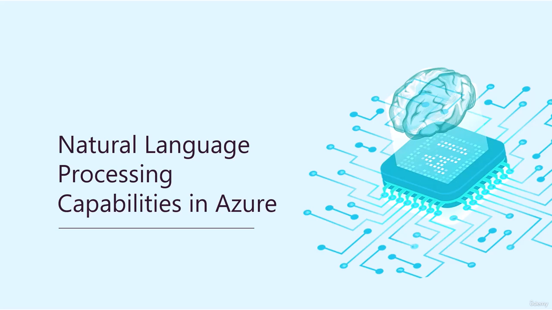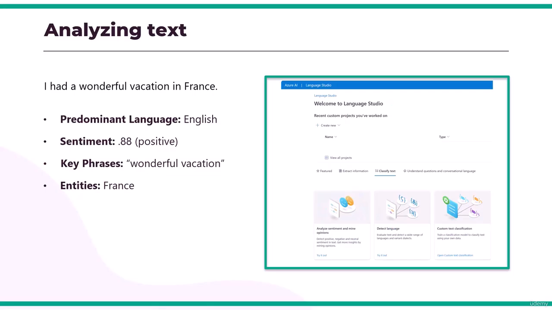Next, we are going to talk about natural language processing capabilities which are available in Azure. Azure AI Language Service provides pre-trained and customizable deep learning models to analyze text. These models use tokens to embeddings to turn words into numerical representations. Deep learning models perform calculations on these numerical representations to provide responses written in natural language.